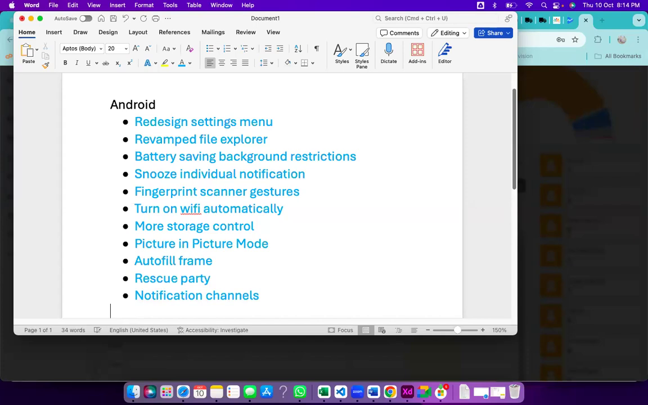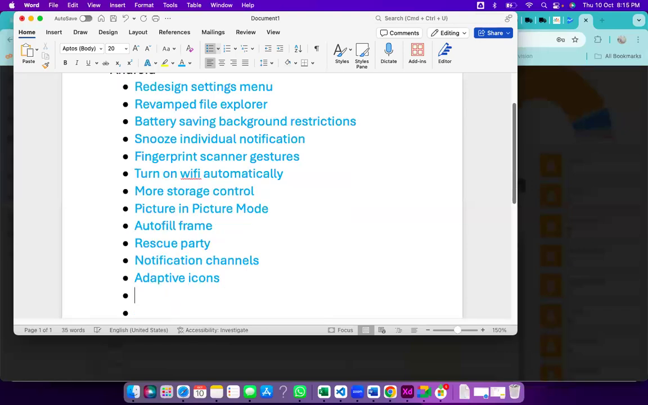Next could be adaptive icons. Previously, when you wanted to customize your menu icons, you had to install a third-party application. But now, without installing a third-party application, we can have custom styles like square, circle, oval. So that is the one here.